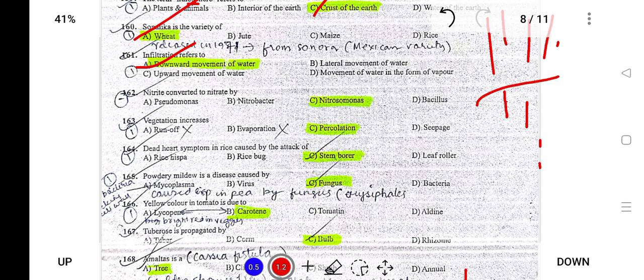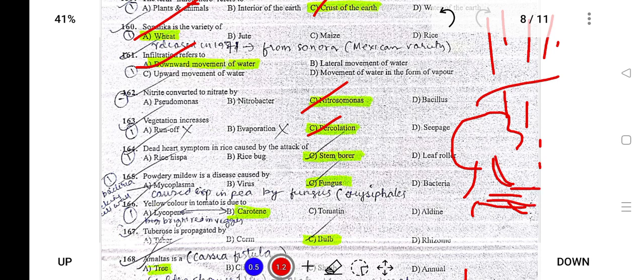Next, nitrite is converted to nitrate by nitrosomonas. Next, when vegetation increases, percolation increases. The plants have roots, and these roots help in retaining the water, so it helps in percolation of water.